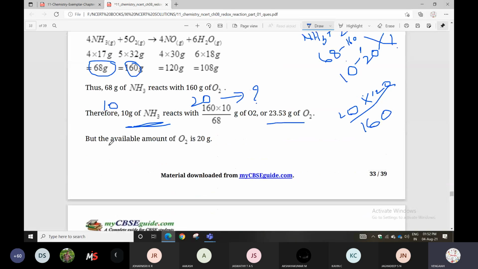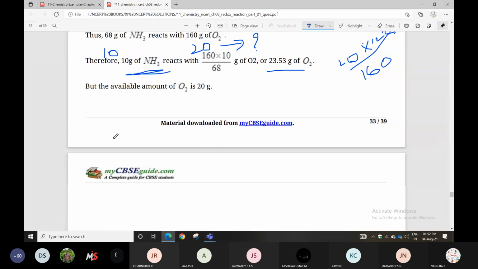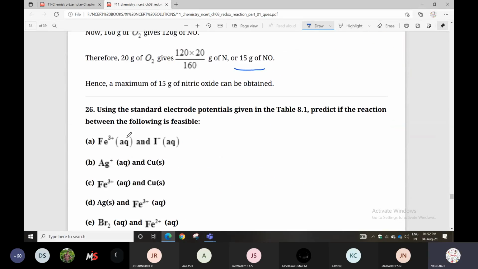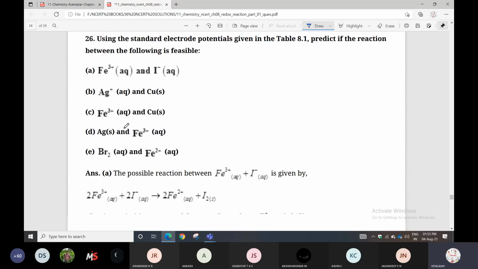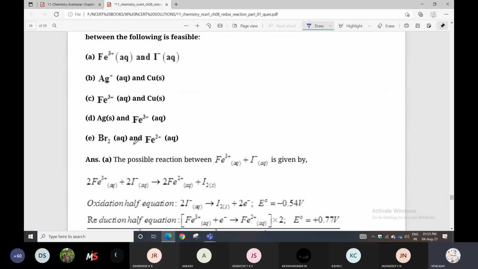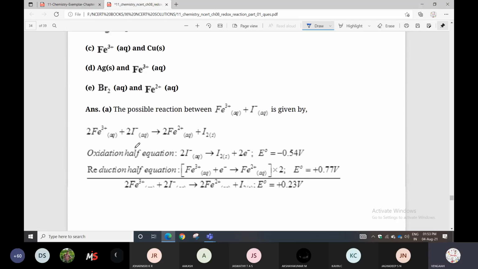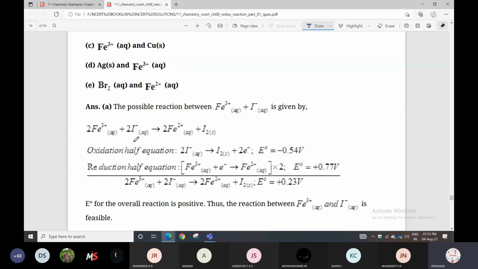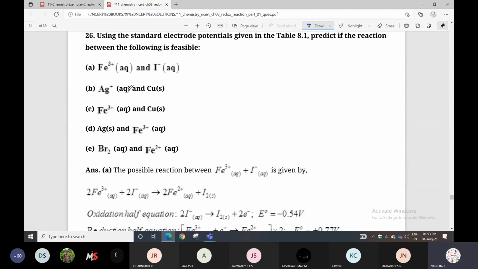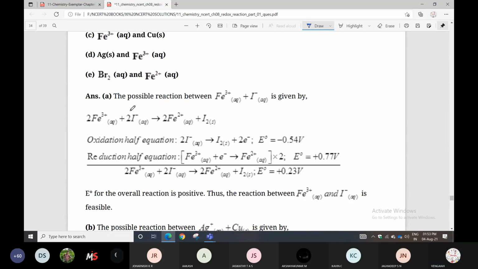Easy only. Already we did this model in the first chapter also. Check it. Using the standard electrode potential table given in 8.1 in the book, predict if the reaction between the following is feasible. They have given some reactions, and we have to say whether the reaction is feasible or not. Look at it. They have given some reactions like Fe3+ and I-, Ag+ and Cu, like that.